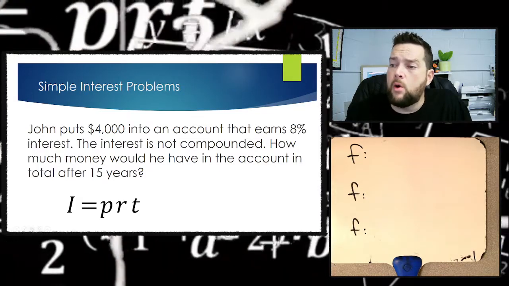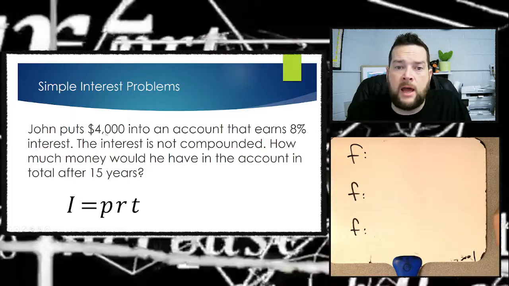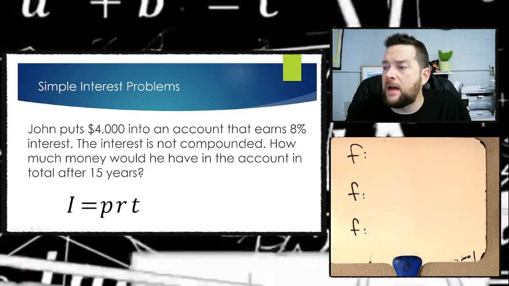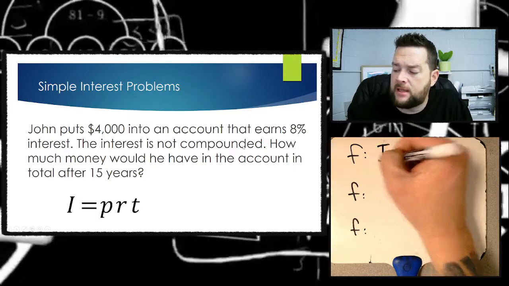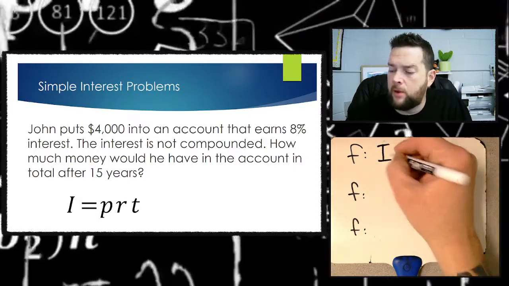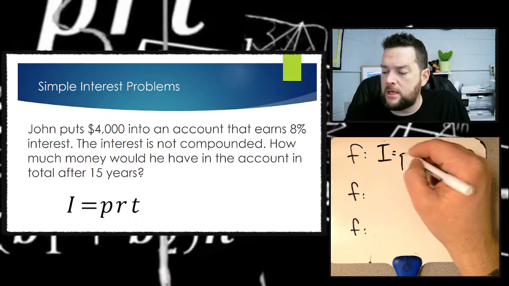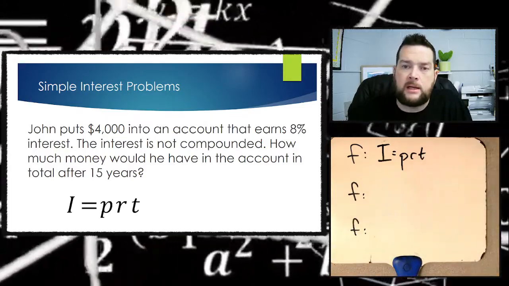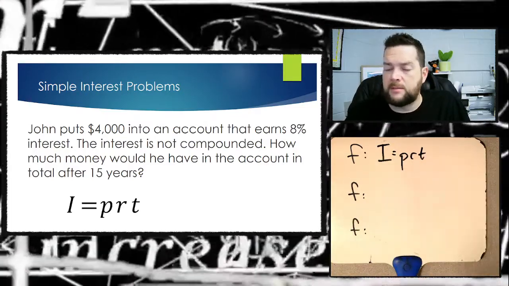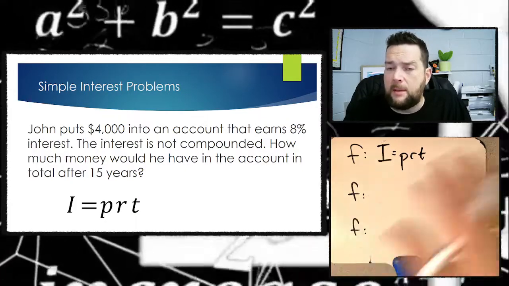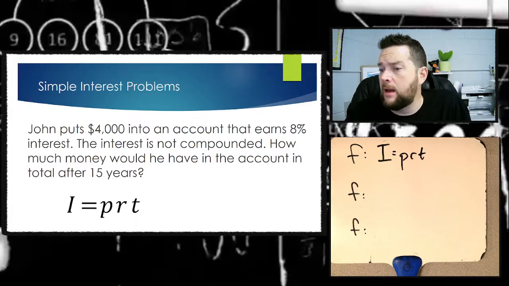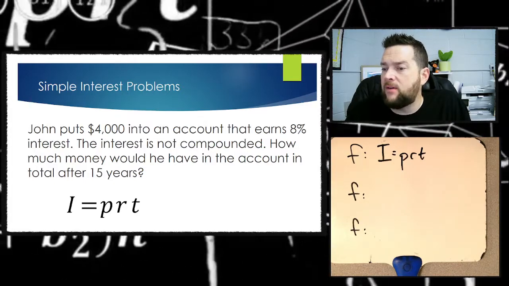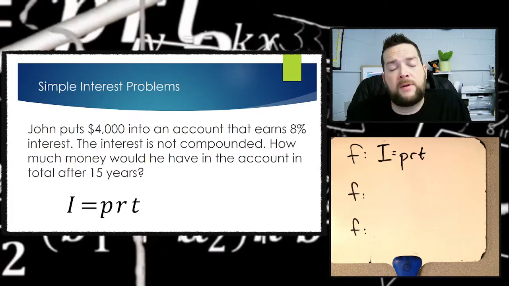Well, I see a keyword right here, interest, and then I see the words not compounded, so I know I'm dealing with simple interest. So I've got to start with my simple interest formula, which is interest equals PRT: I equals principal times rate times time. Now I'm going to go back to the question and find what we are looking for. It says, how much money would he have in the account in total after 15 years?